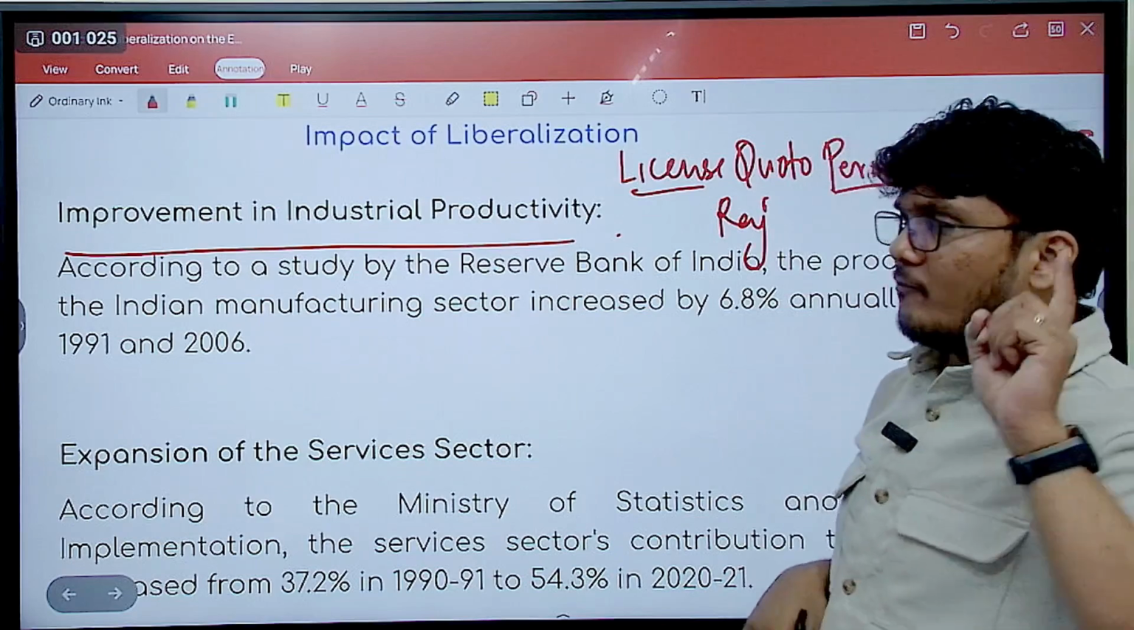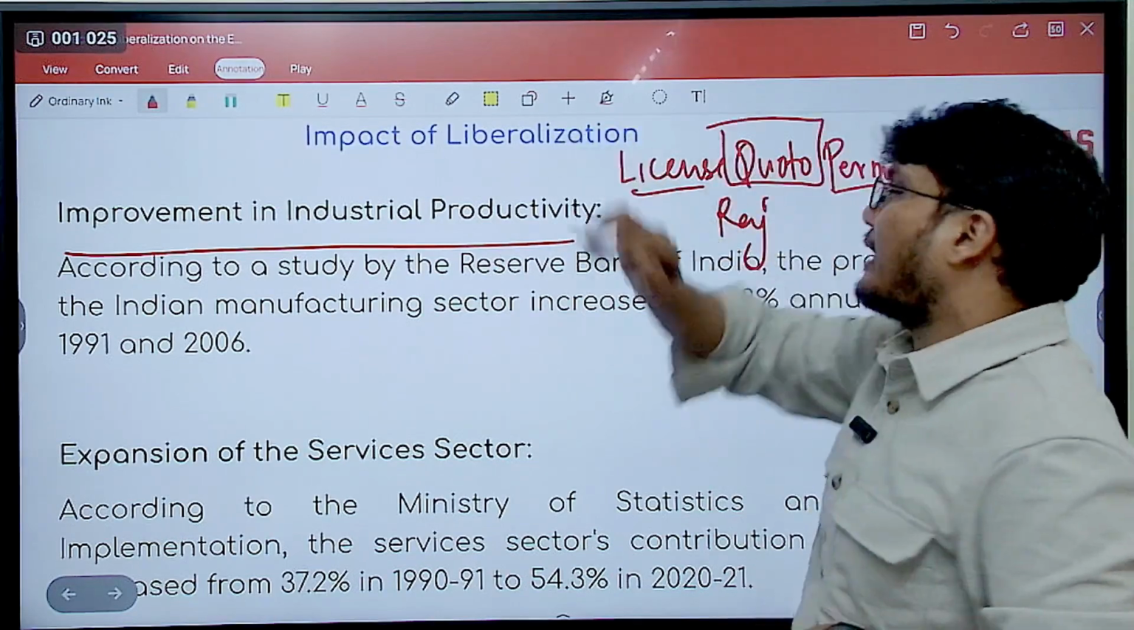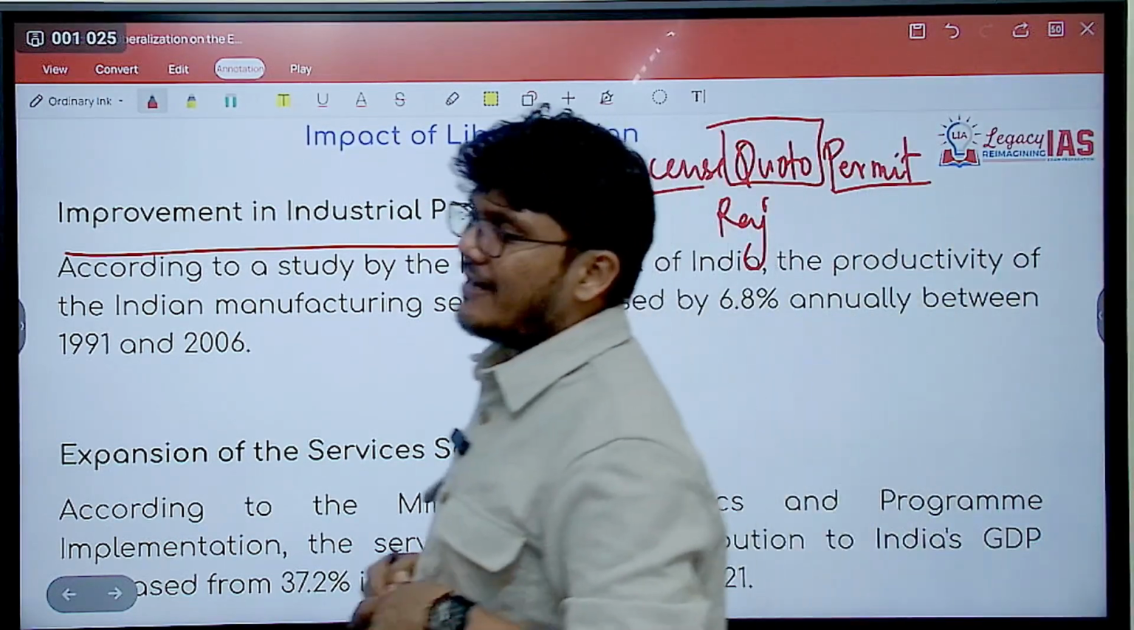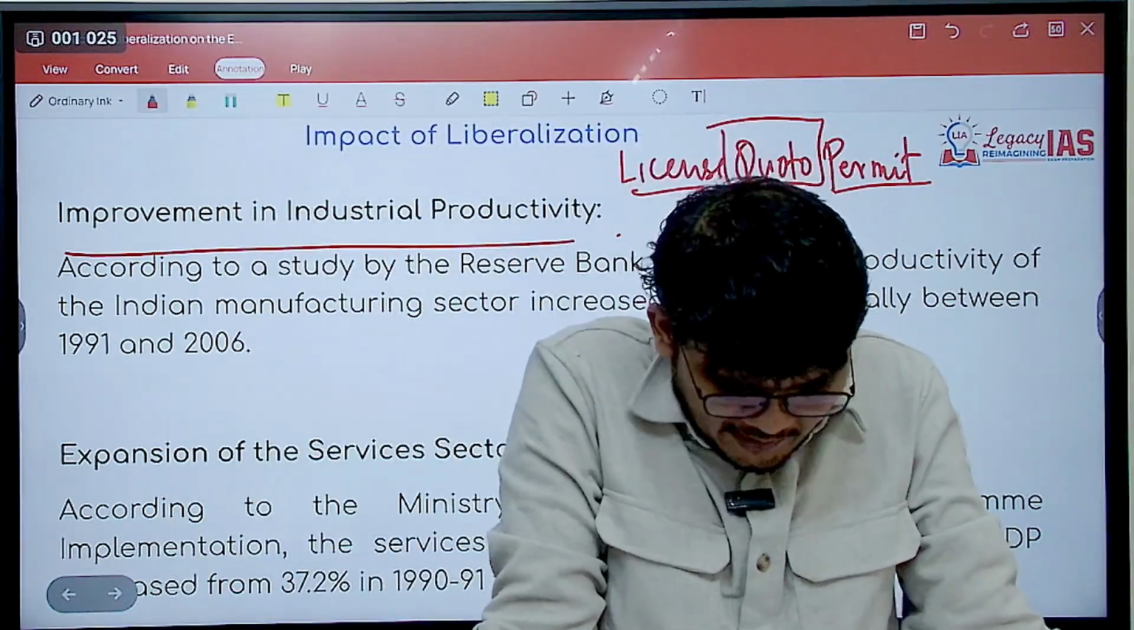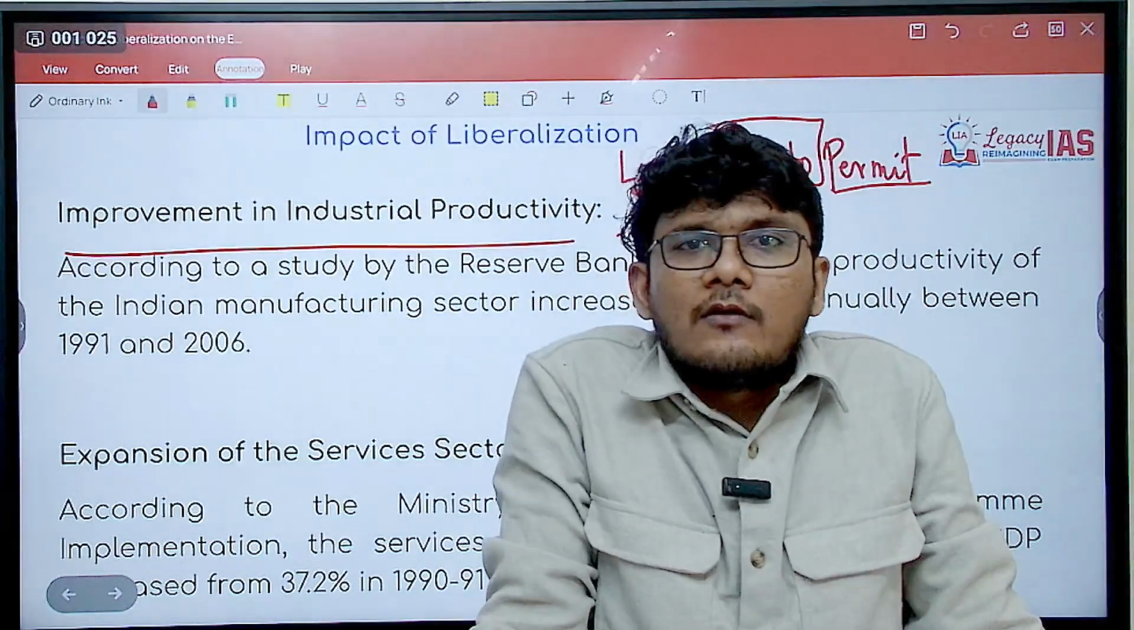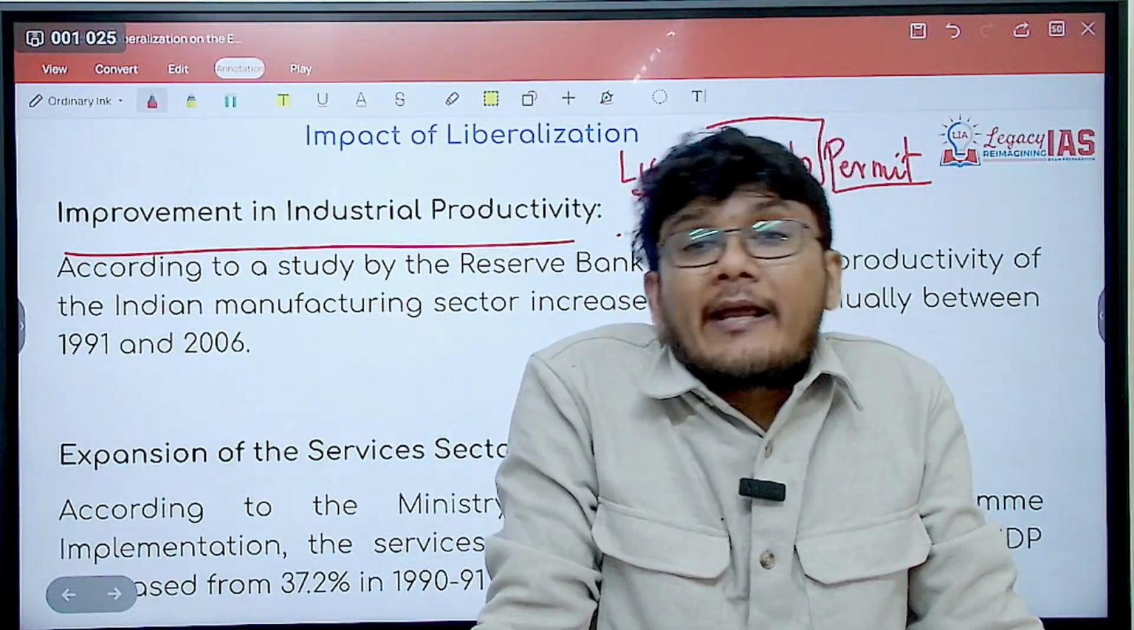At the same time, very important here to notice the quota. Now what is the quota? Even if I get a license, there will be a quota up to which I can produce. So they will say you can produce only 100 tons. Now in producing 100 tons, it may not help me.